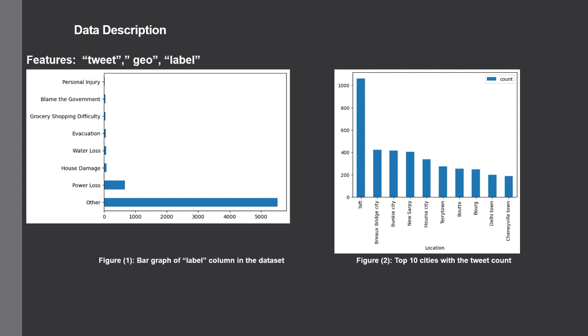Coming to the top 10 cities with the tweet count, the majority of the tweets came from Taft City and the least number of tweets came from Cheneville Town, if I'm saying that right. And the rest of the cities have more or less average tweet count.